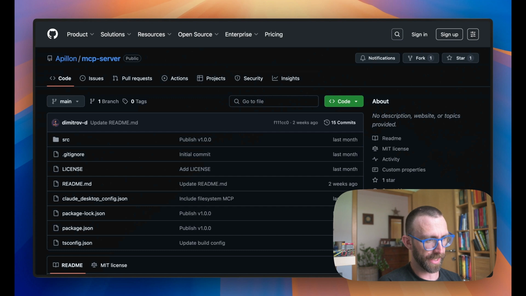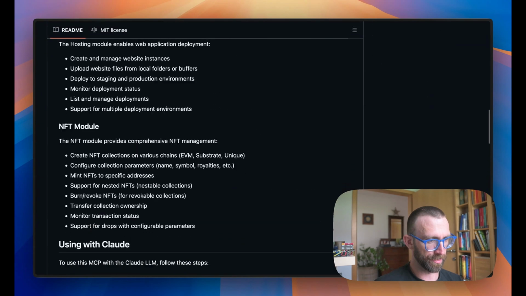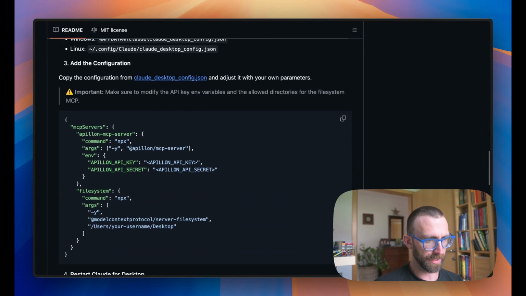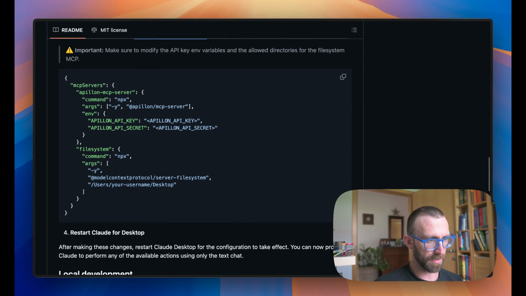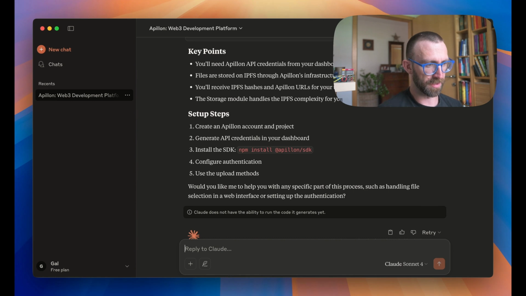Now our keys are created, and we have Claude installed on our desktop. So the last thing we need to do is scroll down all the way to the MCP server config, and we're going to copy it so that we don't need to look for it later. So this is where we left off when we were running the previous questions about Apillon on Claude.